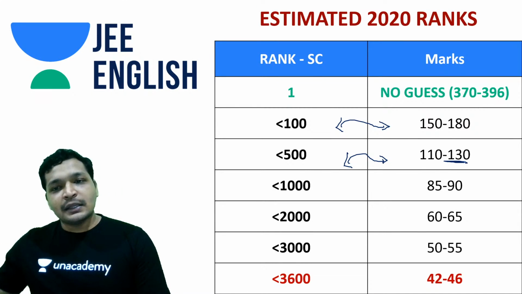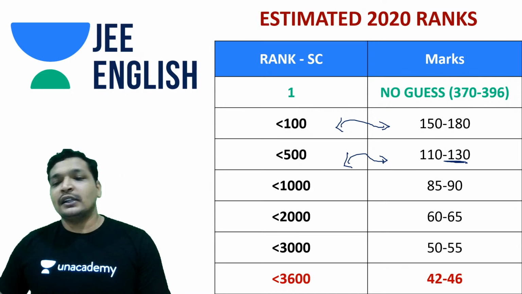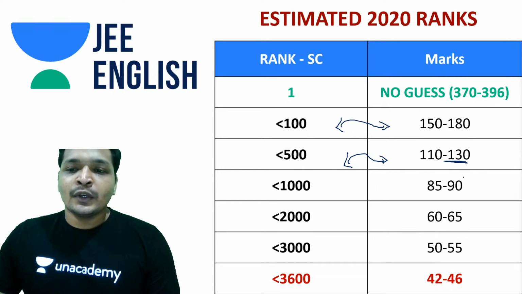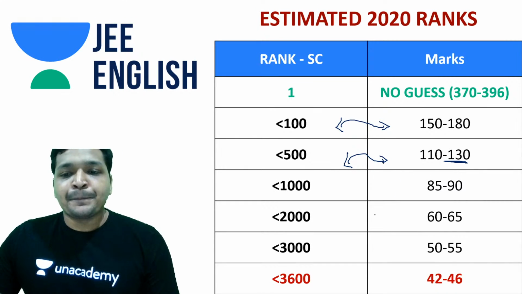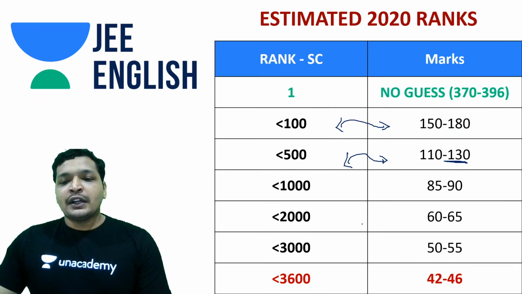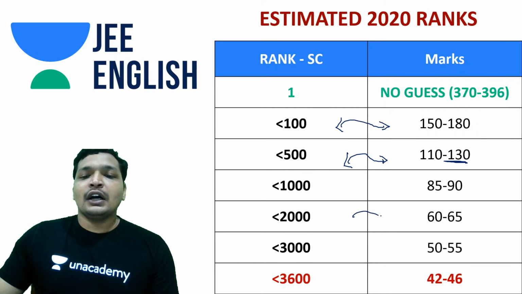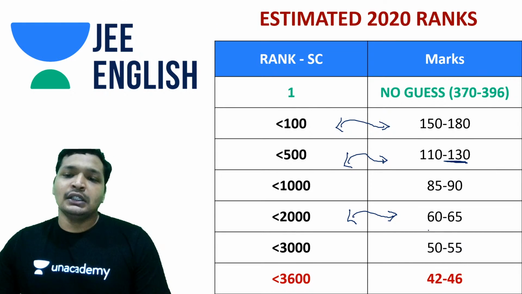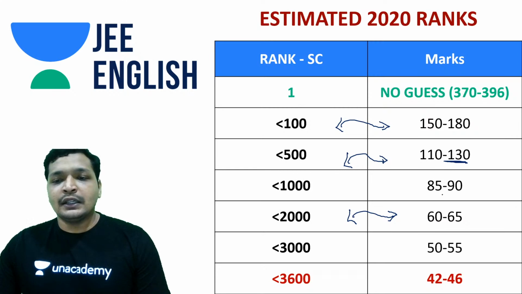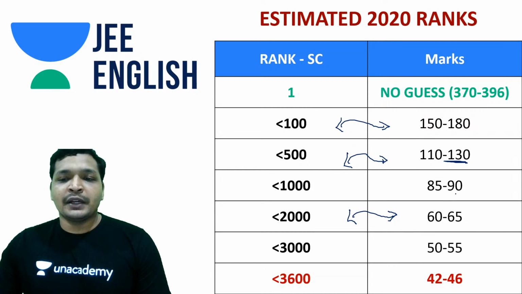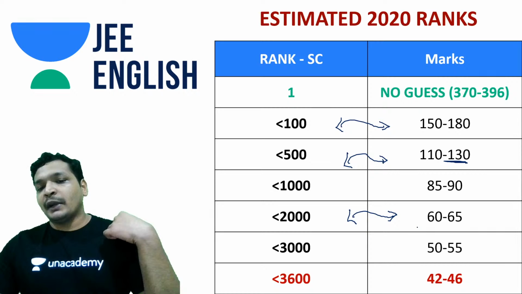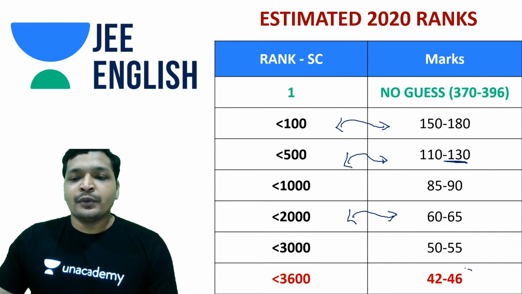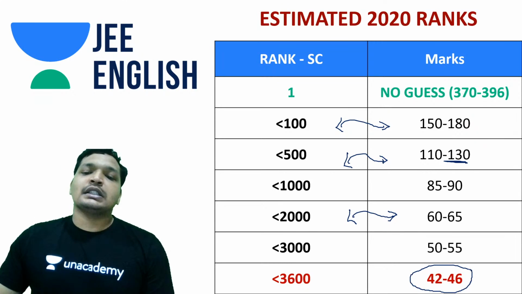So any day, 33% of the paper needs to be done. Irrespective of any reasons, you need to do 33% of the paper. And the cutoff would remain anywhere around 60 to 65 to get into decent IITs with decent branches. I don't think 60 to 65, but 80 to 90 might be the range that might be needed. But you can get into IITs with 60, and the cutoff is going to be at 40 to 46.